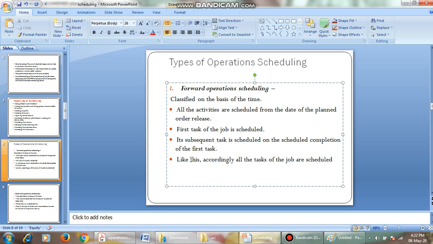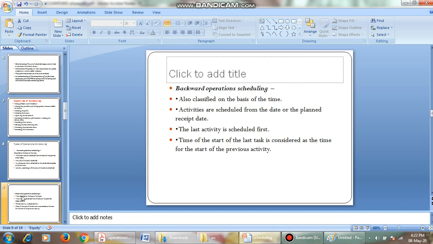Backward operation scheduling is nothing but the reverse of it. This classification is also based on the time period, but it is the reverse. That is, activities are scheduled from the date of planned receipt date, that is from the ending date back to the first day. The last activity is scheduled first.